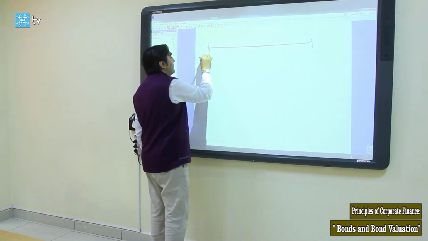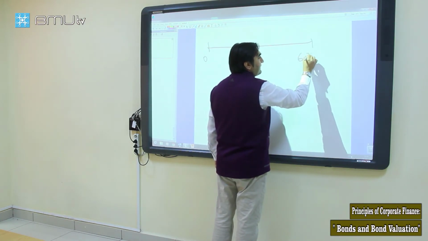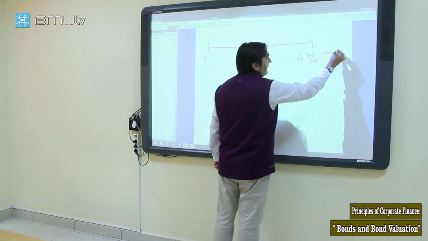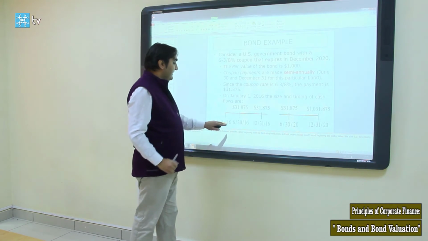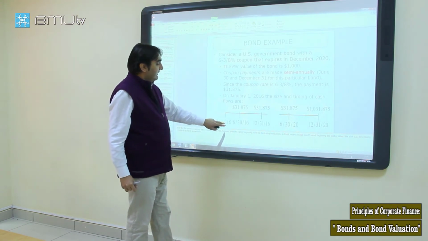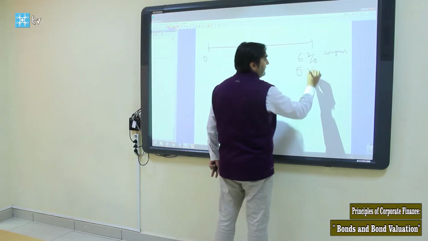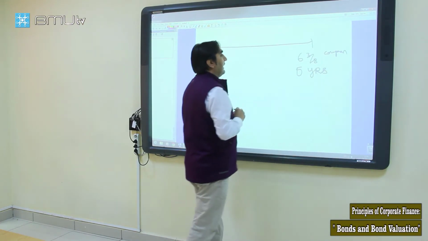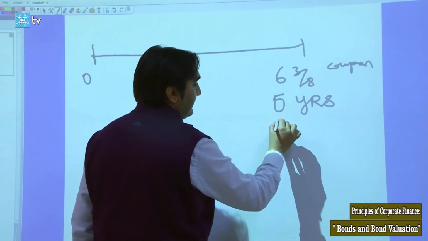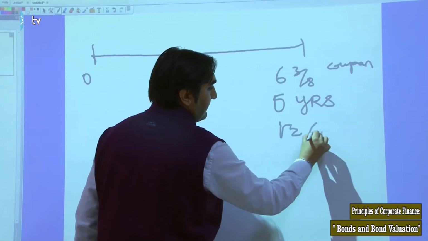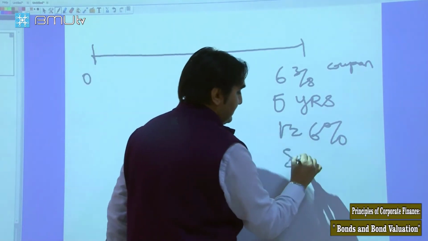Here we are at time 0, and the coupon is the semi-annual payment. The period is starting from the 1st of January 2016 until the end of December 2020. That is 5 years. And the required rate is, let's say, 6%. So what's the present value? And the coupon is paid semi-annually.